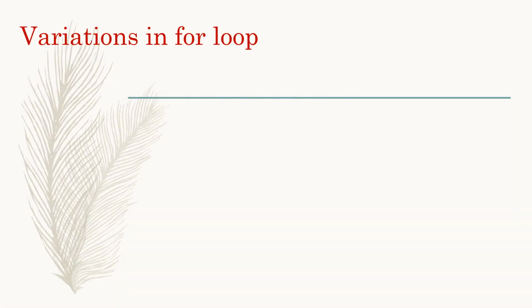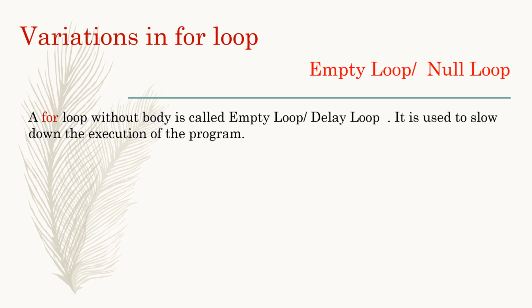And next is the empty loop or null loop. So what is an empty loop or null loop? A for loop or any loop without a body is known as an empty loop. Here, the loop has no statements to execute. The starting number is 5, i less than or equal to 1000, i plus plus. That means here the starting number and ending number are there. It is increasing but there is no loop body.